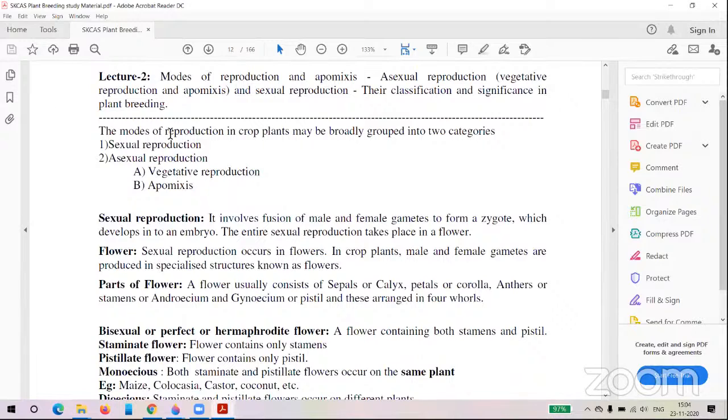Generally, in reproduction, first we will discuss the modes of reproduction and apomixis, and then we will discuss pollination and the mechanisms promoting pollination, if we have the time. First we will discuss the modes of reproduction and apomixis. There are two types of modes of reproduction. First of all, reproduction means that any individual will give identical copies, an identical print, of the same type.